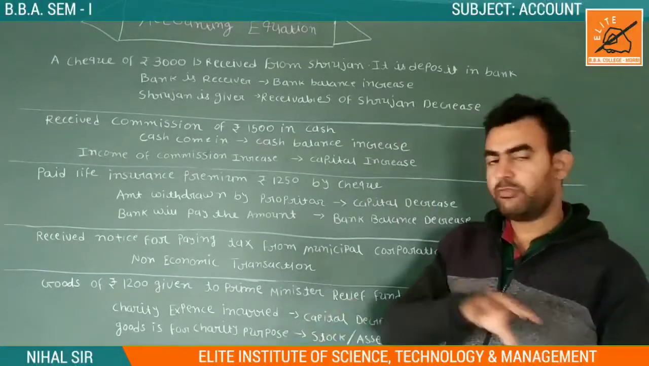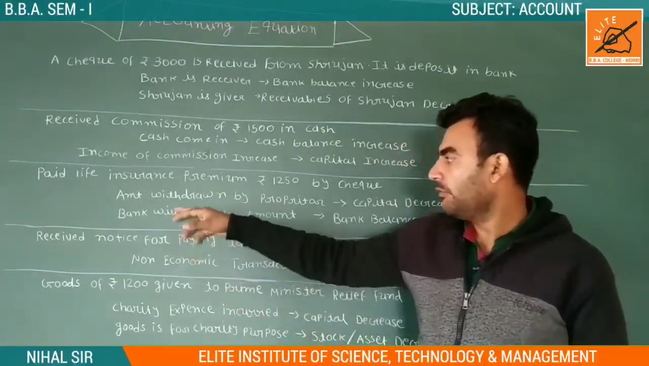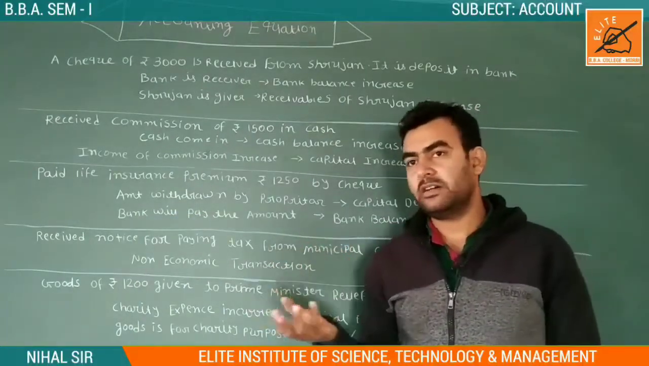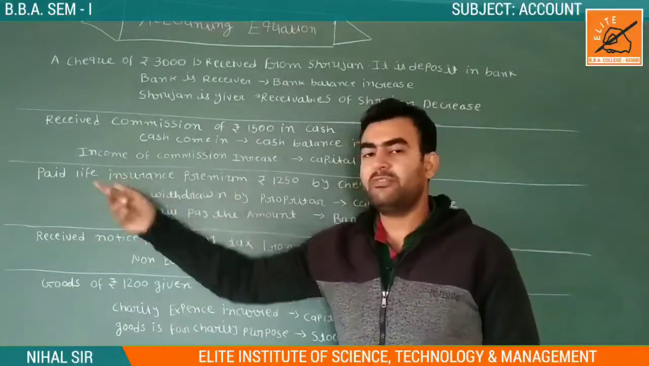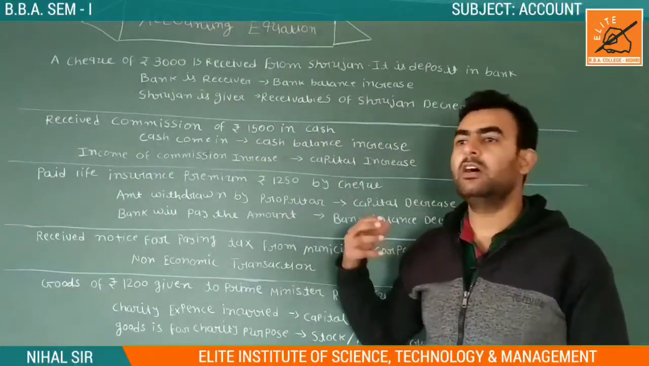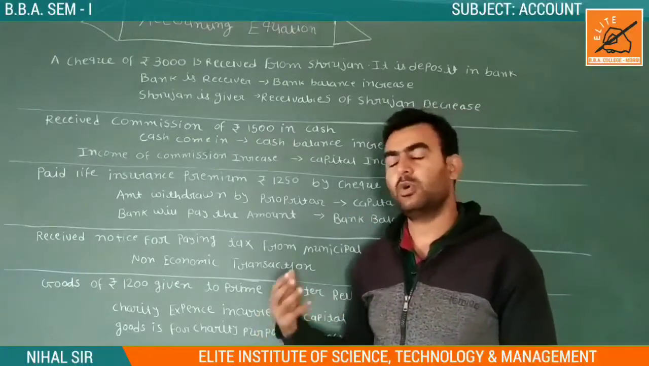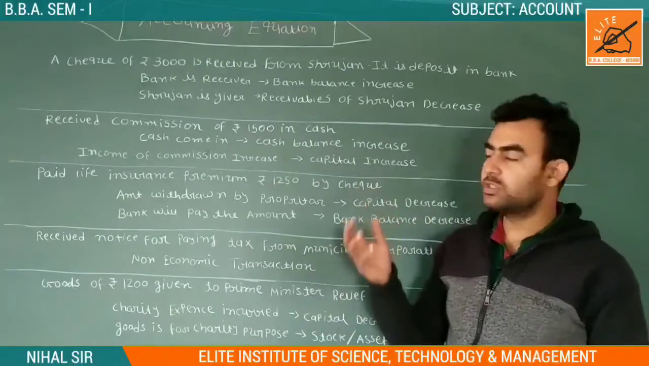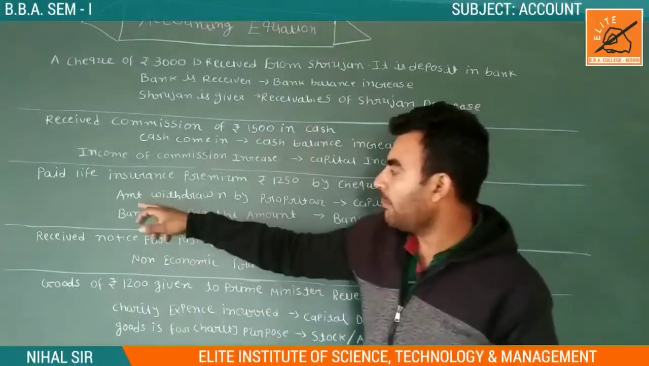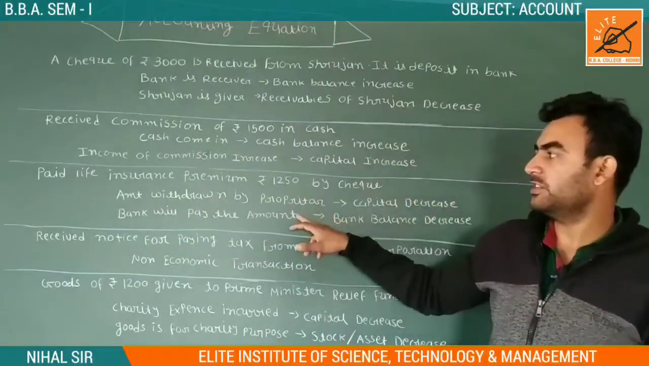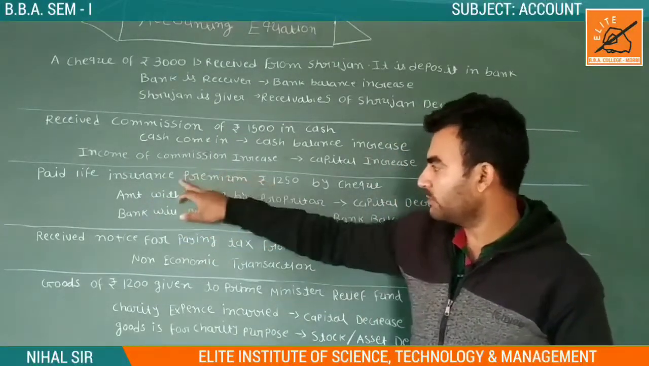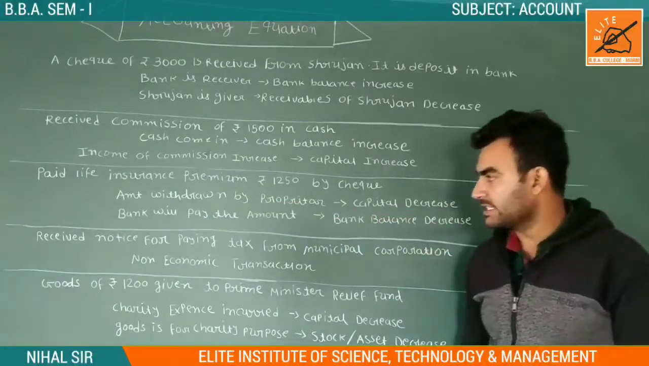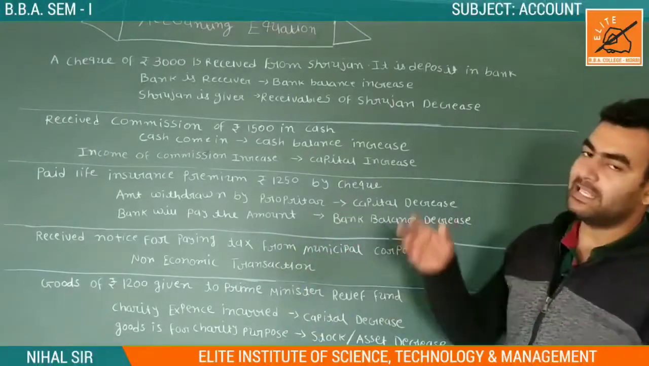On behalf of the proprietor, because a life insurance is taken by the owner, it is taken by a human being. So who takes it? Our owner takes it, so we should pay that. So it reduces our capital. The amount withdrawn by the proprietor or owner for the purpose of insurance means our capital goes down, it will be decreased, and the bank will pay the amount. So the bank balance is also decreased.